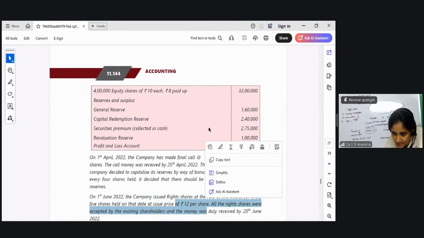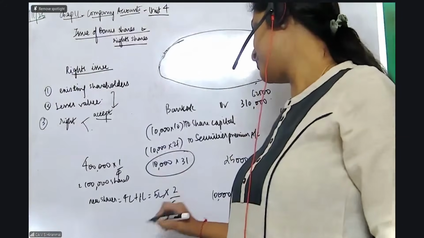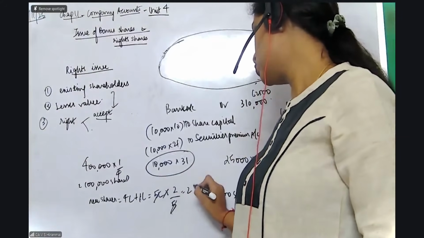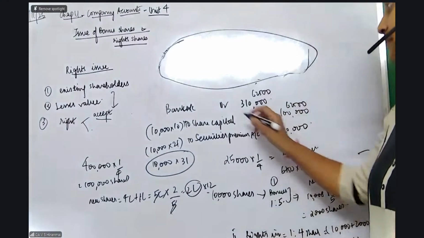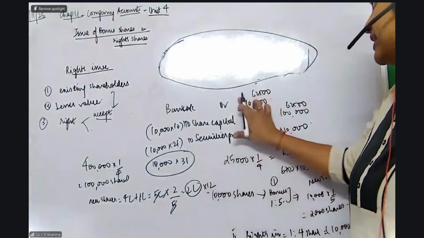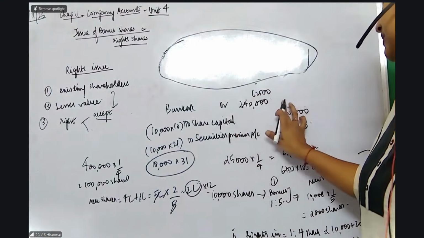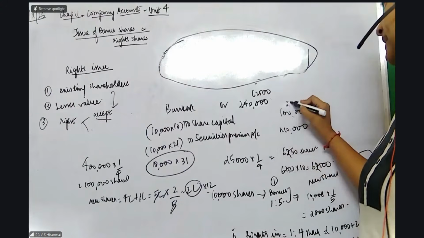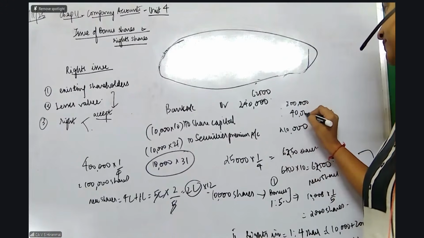Issue price is 12, more than the face value, 2 divided by 5. So this comes to 2 lakh shares issued at 12 rupees. Bank account you would receive 2,40,000. But here it will be only 2 lakhs and 40,000, that is 2 rupees premium will come here.